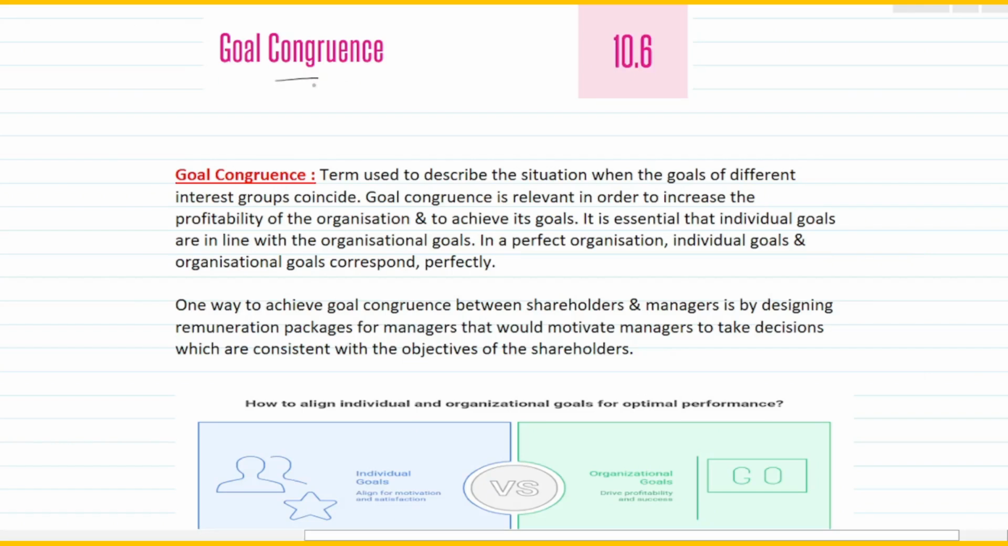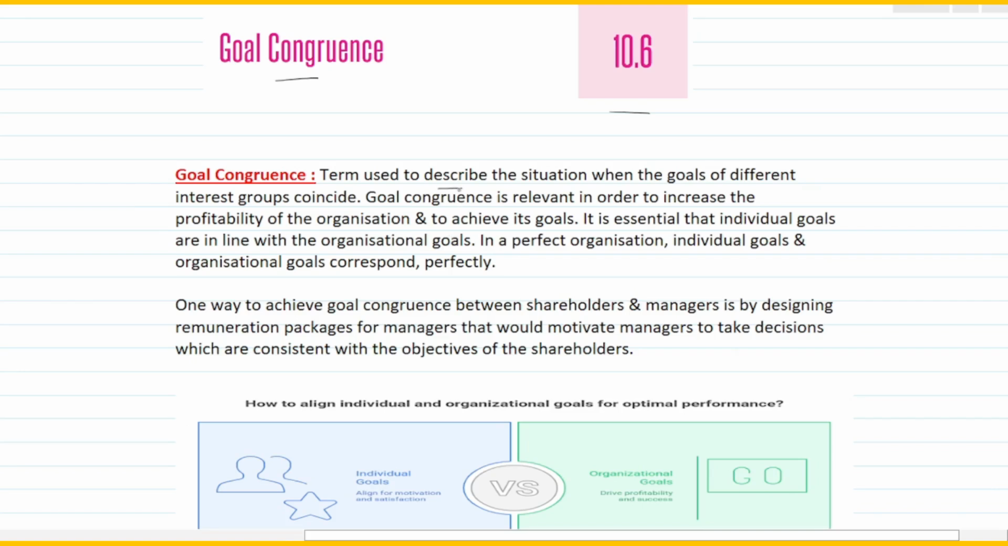The last chapter of module 10 talks about something called goal congruence. This is 10.6, and we will finish module 10 today. So what exactly is goal congruence? Congruence means coming together, or alignment of something for the ultimate purpose. Here, that purpose is the profit of the organization or the attainment of the objectives of the organization. Let's understand what exactly goal congruence is.